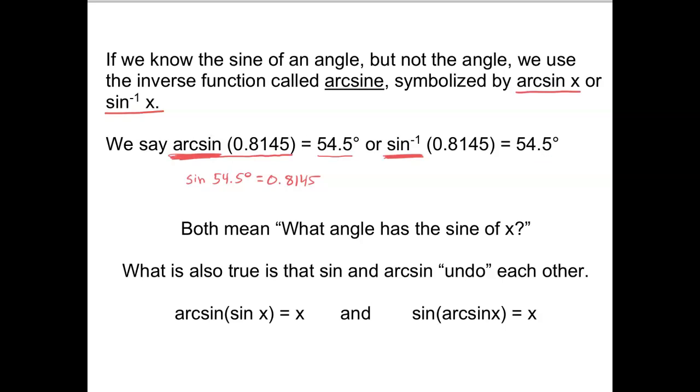And then the last thing I wanted to mention is that when you have inverse functions, they undo each other, which means arc sine of the sine, those two functions undo each other and I get x. Or I can take the sine of the arc sine, they undo each other and I get x. So when we're talking about inverse functions, that would be like saying if I add 3 and subtract 3, if I square and square root, if I multiply and divide, if I find the sine and then the arc sine, they undo each other. They're operations that undo each other. So you'll be running into that as we get into the next section of solving right triangles.